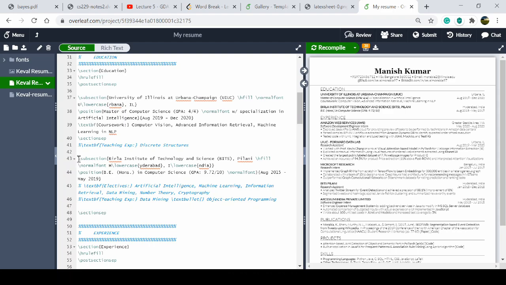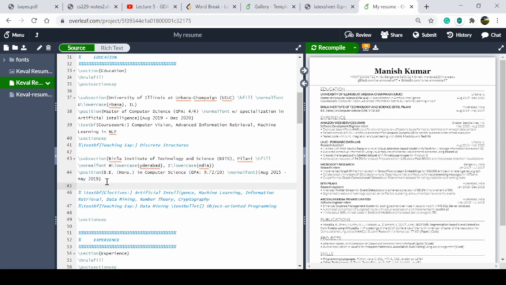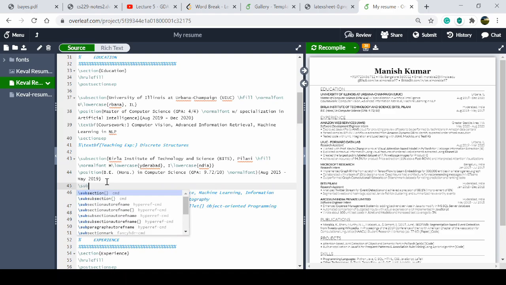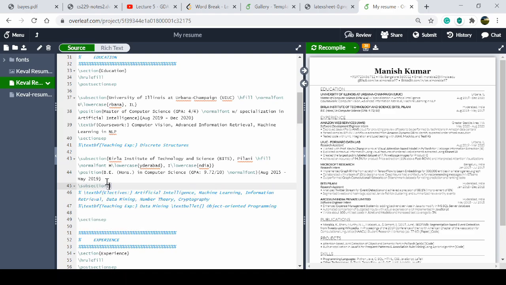We don't need to remember the command, like that thing will start with Birla Institute of Technology from slash subsection. So you can either write or edit, so you just copy that, or you can write in your own words. Let me write in my own words, subsection. If you want to add your schooling details, like ABC Modern School.